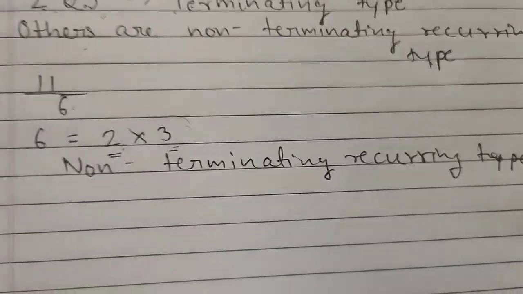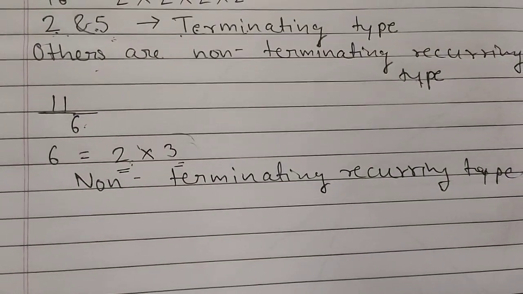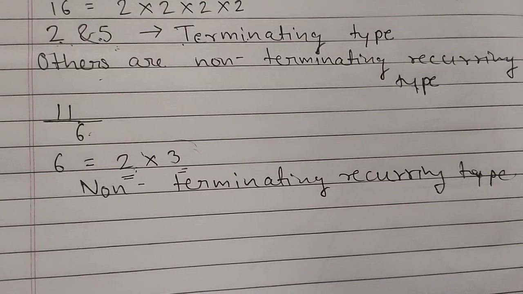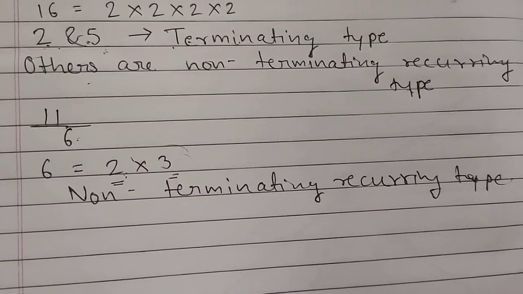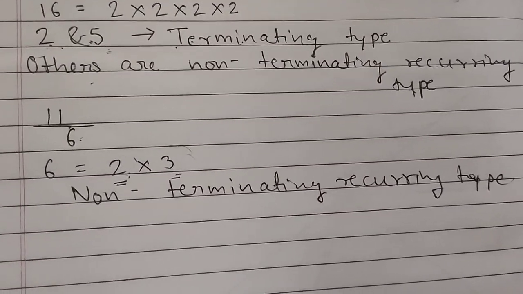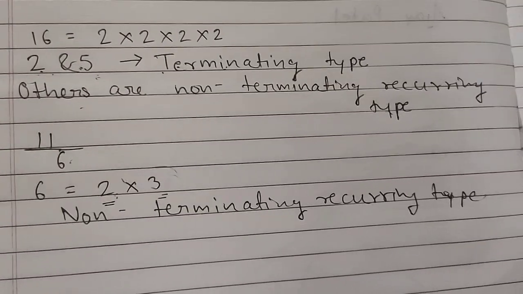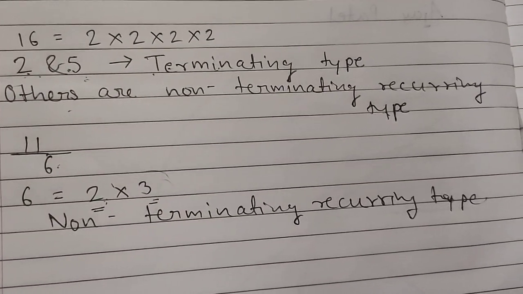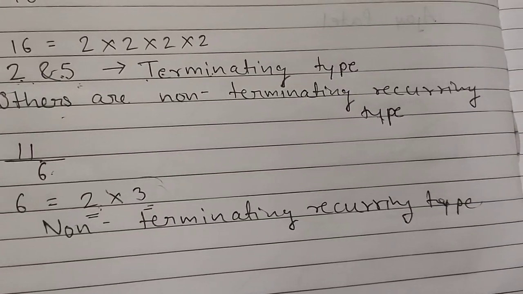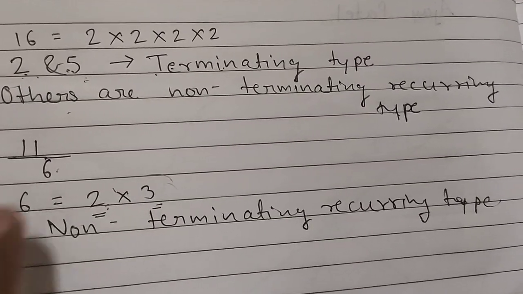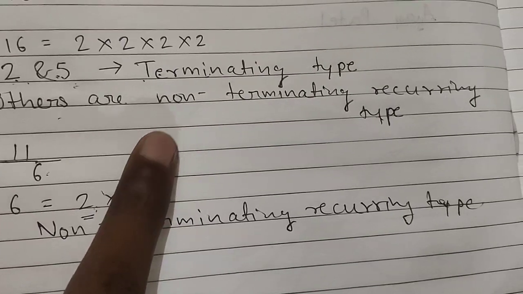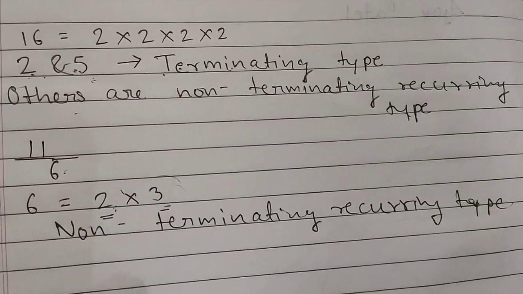You only have to see the denominator, and by seeing the denominator you can easily comment on the fraction. So this way question number 1 is very simple. Just check the denominator. If the factors are 2 and 5 only, then it is terminating type, and if other factors are there, then you will call it non-terminating recurring type.